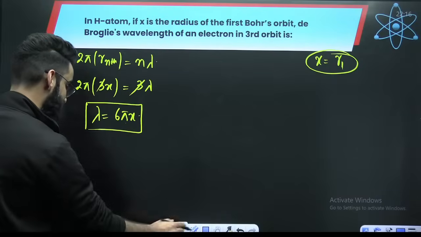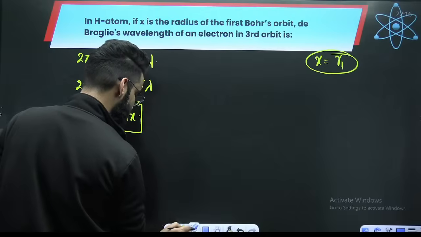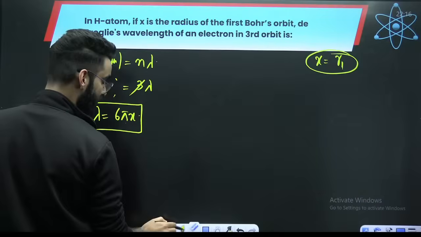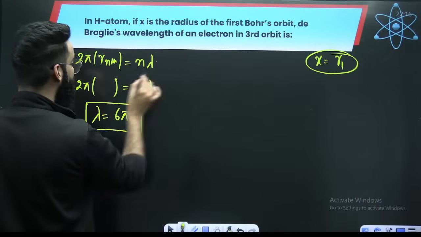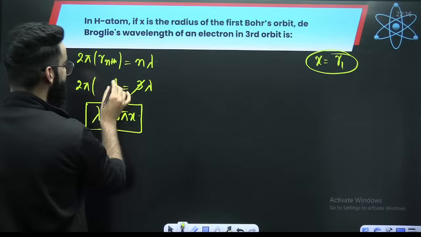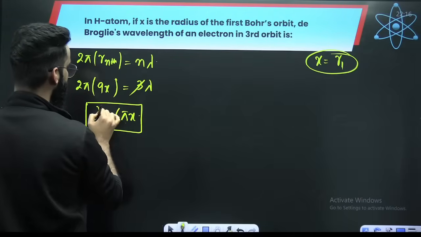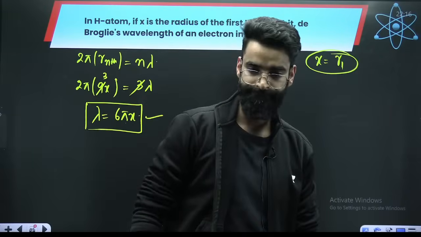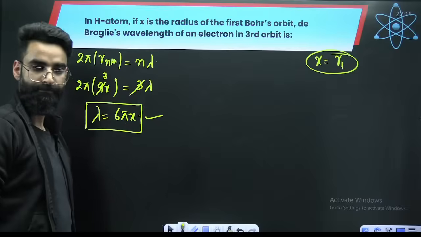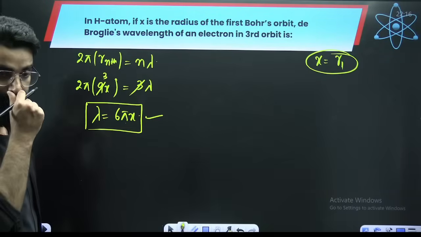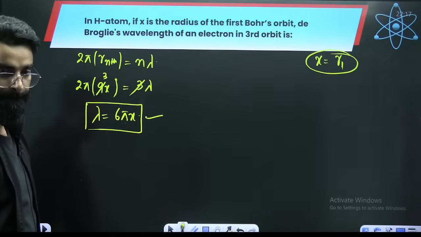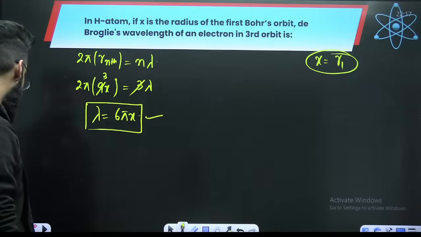Just a second, sorry. There is one small mistake which I did. I hope you realize that. If radius of first Bohr's orbit is x, radius of third Bohr's orbit will be, it is n square. So it is 9x. Perfect. Now it's 6 pi x, because it was supposed to be 3 square. I hope this is clear.